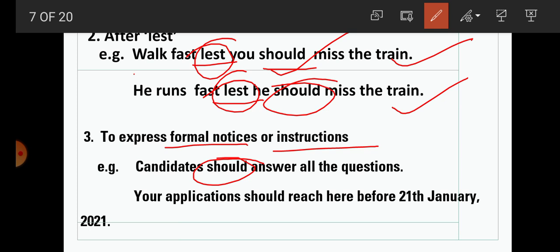Now next one, your applications should reach here before 21st January 2021. This is again a type of formal notice to all the candidates. So here should is used for expressing formal notice or instruction.